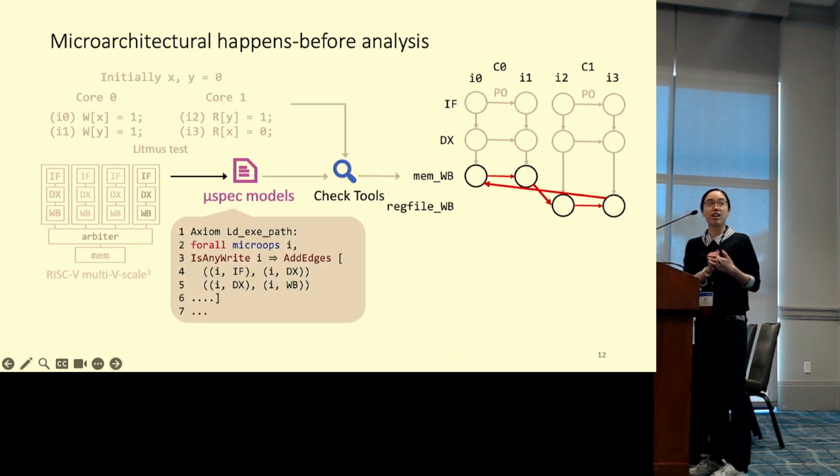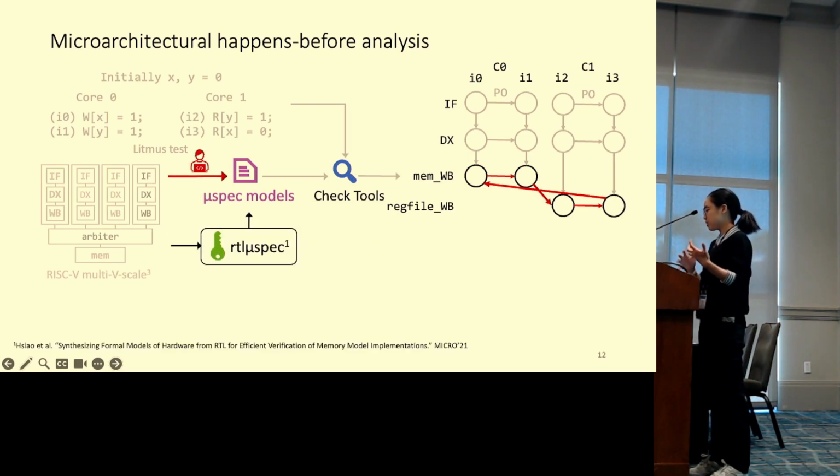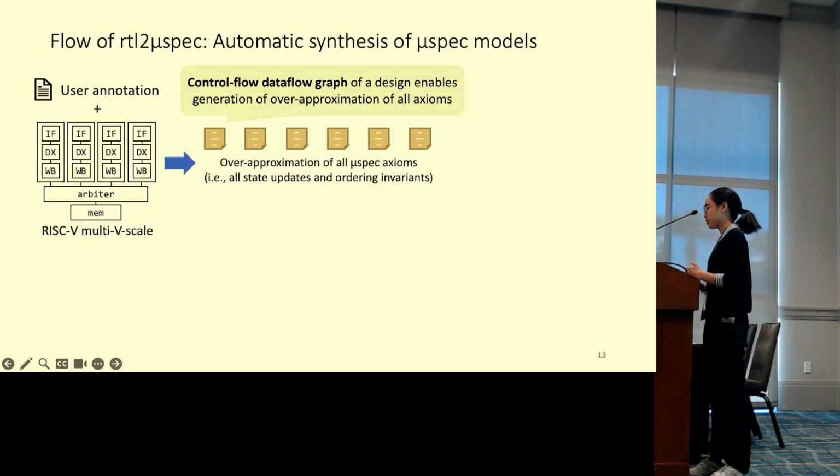And Mixedback models are what enable check tools to conduct such a search, since they determine the nodes and edges to construct an MHB graph. Therefore, the correctness proof of the check tool depends on the fidelity of your Mixedback model. As mentioned, it had been manually written, and to extend the guarantee down to the RTL level, RTL2Mixedback is proposed to synthesize this proven Mixedback model.